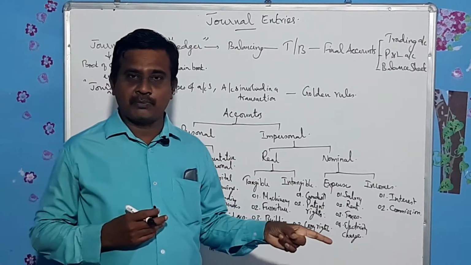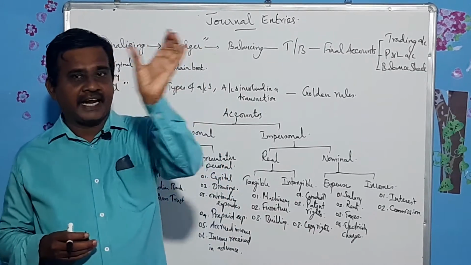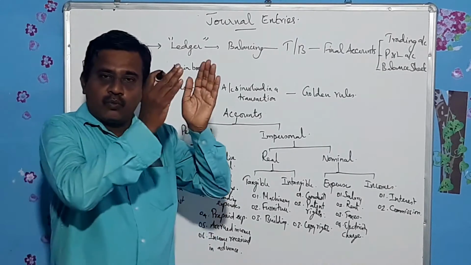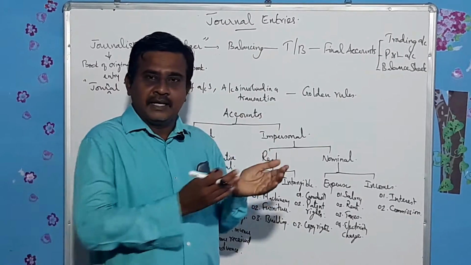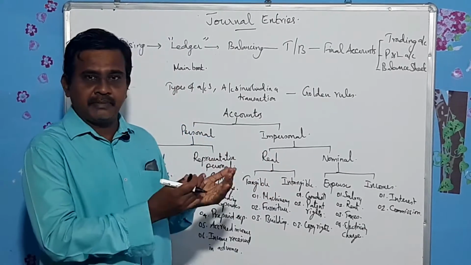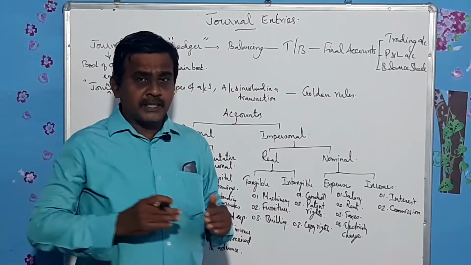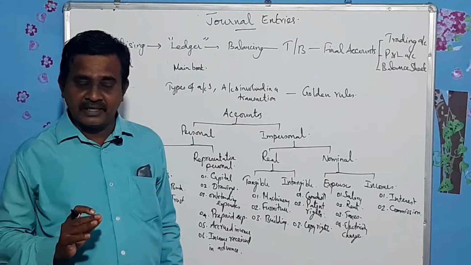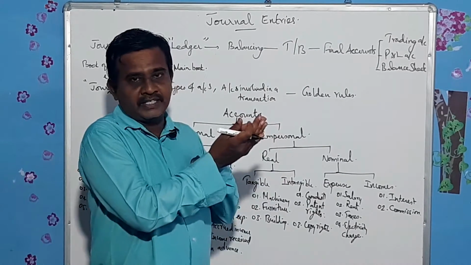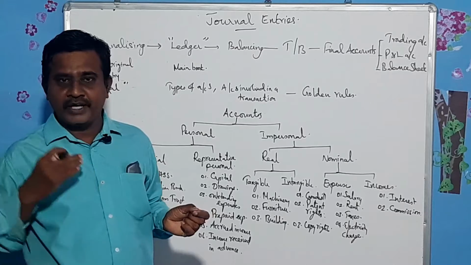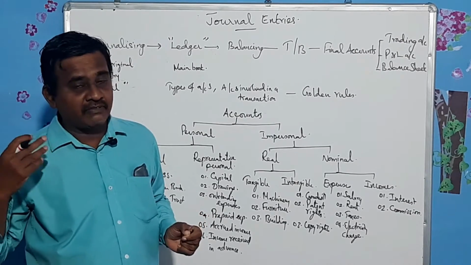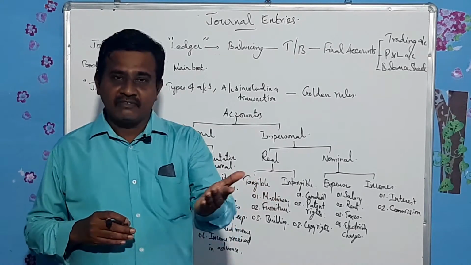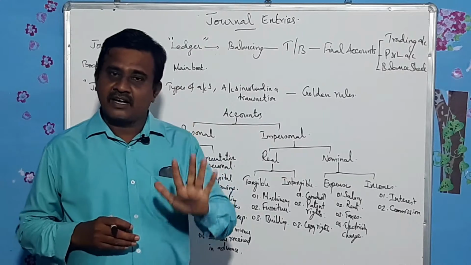What does the shopkeeper do? He will put my name at the heading, and that will be divided into two parts. And in one part, he will be writing all the borrowings. If I buy something, that will be recorded in one side. Suppose if I give money, that will be recorded in the other side. At the end of the month, he will add all my borrowings and he will compare my borrowings with the amount which I have given to him, and he will finalize the amount whether I have to give him or whether he has to give me. This is called the account.